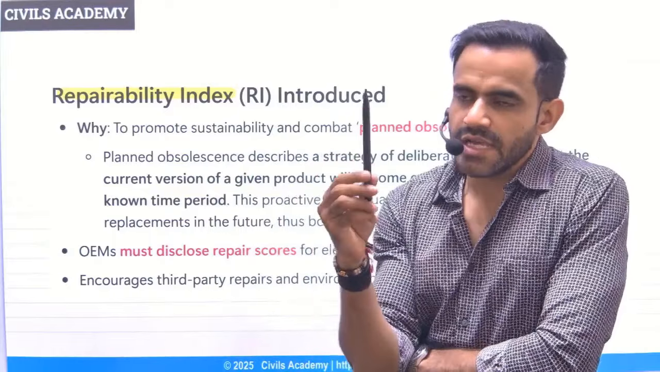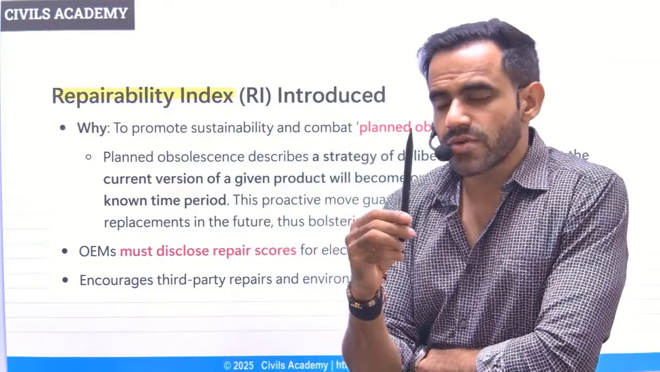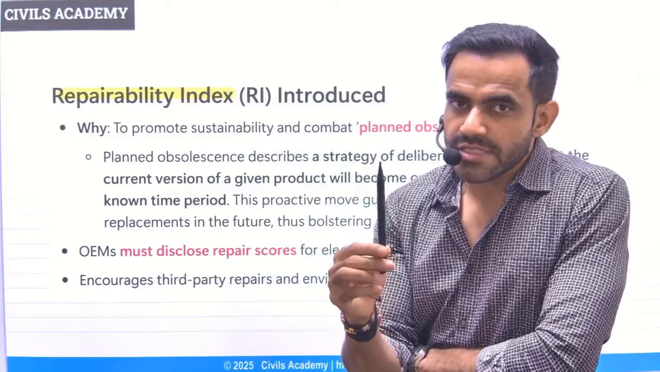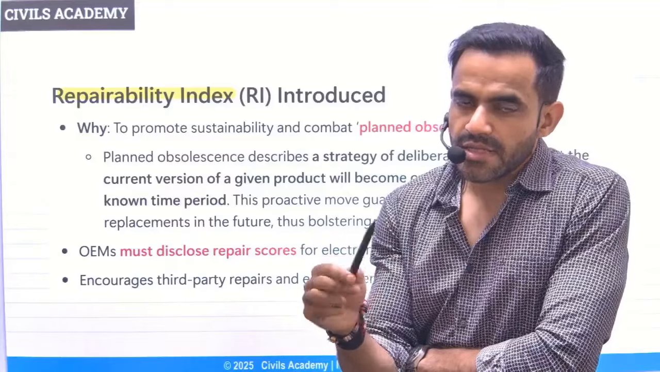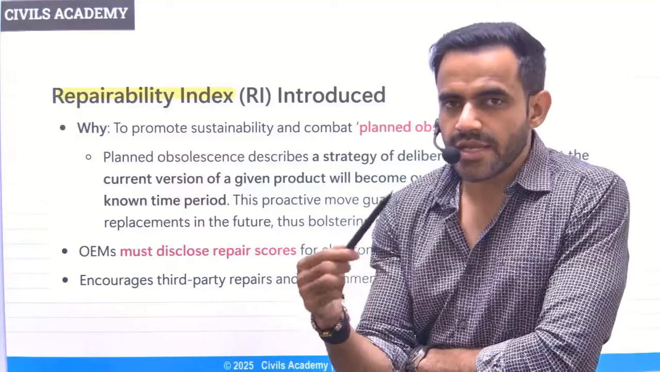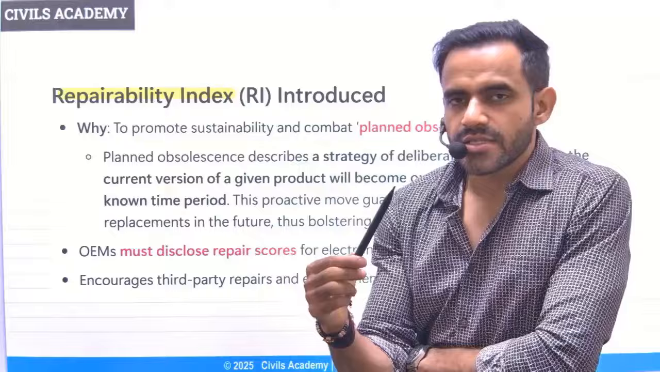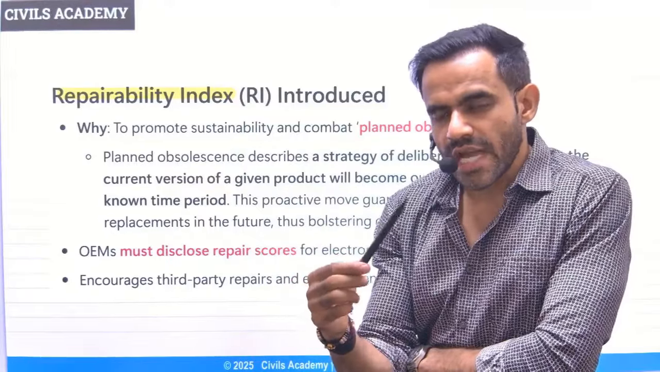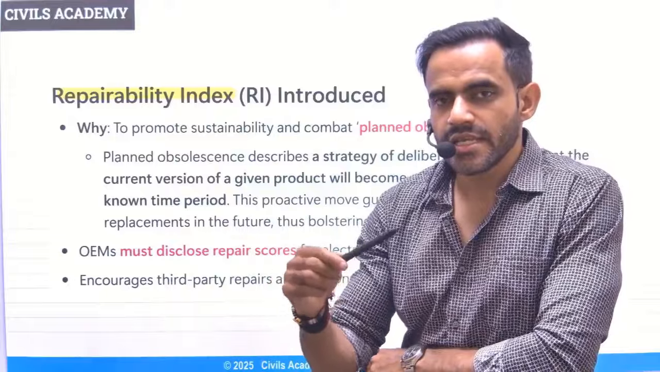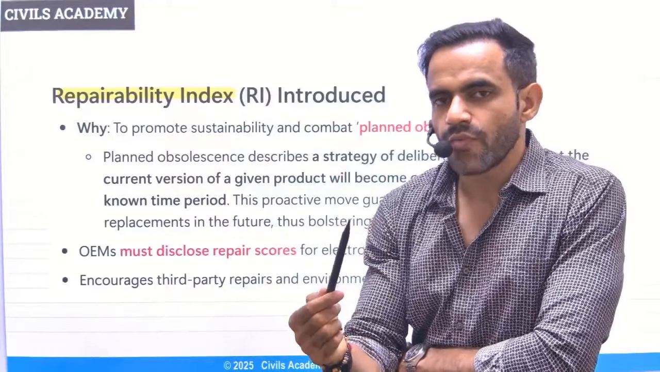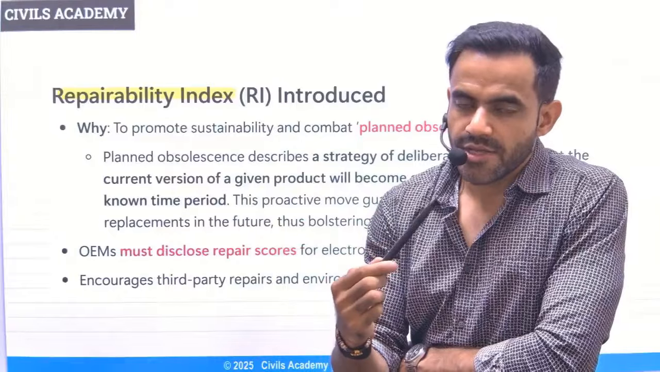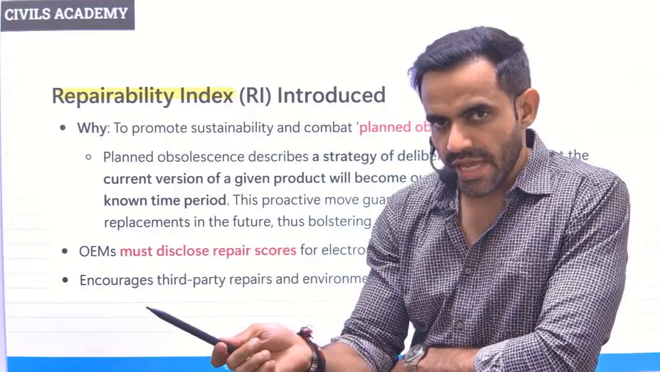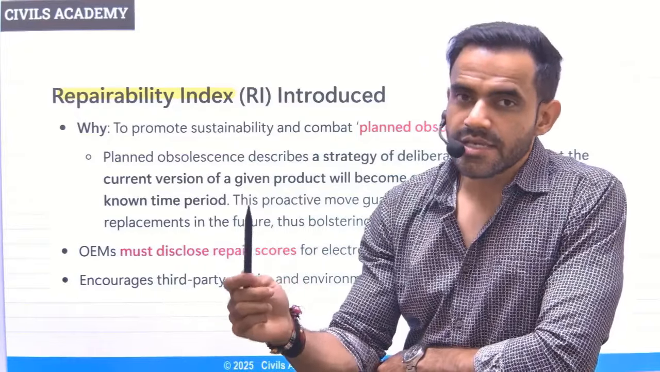See, if it is repairable, then it is a good thing for customer. If it is not repairable, or if it is difficult to get it repaired, then the customer will have to buy it again and again and again. So that's why this repairability index is being published, to show which items can be easily repaired, which items cannot be repaired. Therefore, customer can make a conscious choice that they should purchase any item which are easily repairable.